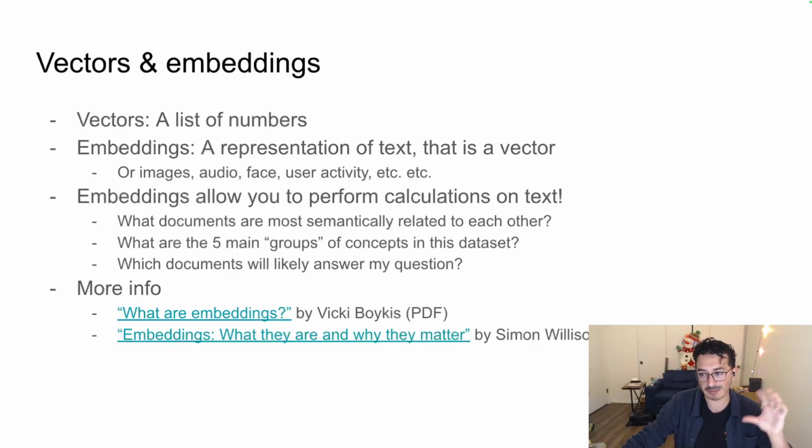So you could do a kind of KNN nearest neighbor sort of thing, to partition a large textual data set where all the documents are embedded individually. You could ask, what are the 5 groups inside of this? Or, which documents are most likely to answer my questions? And we're able to do this because we change these text documents into embeddings, into these lists of numbers, where we can perform math on them, cosine distance, all that stuff. And that's the main benefit of embeddings models.